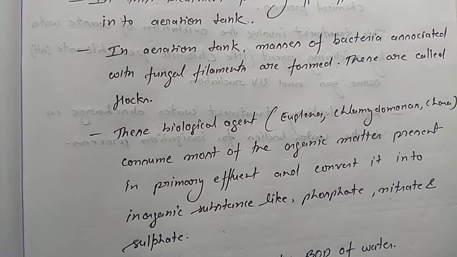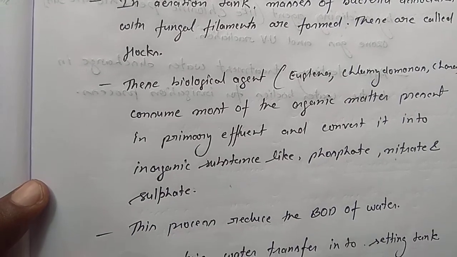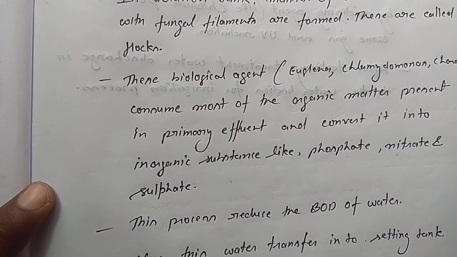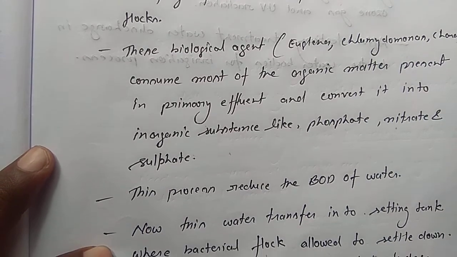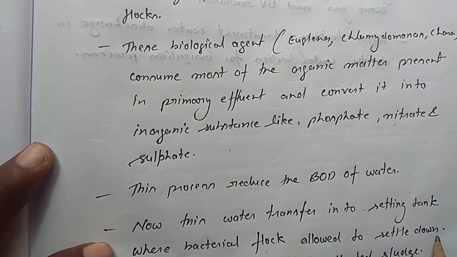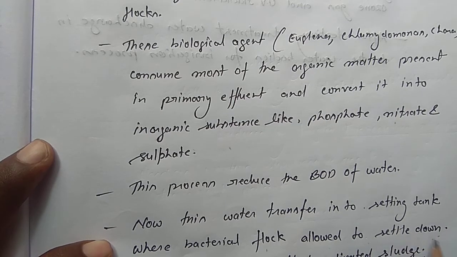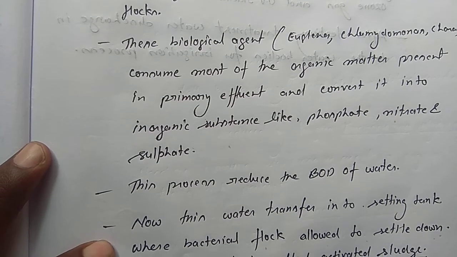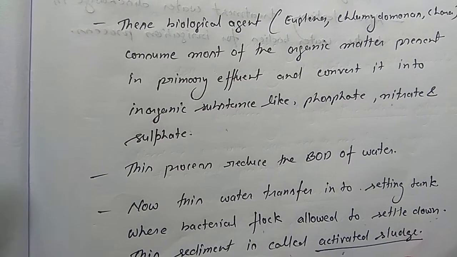Now this water is transferred into the settling tank, where the bacterial flocs are allowed to settle down. Bacterial floc means jhund. It settles down, and this sediment, this sludge, is called the activated sludge.